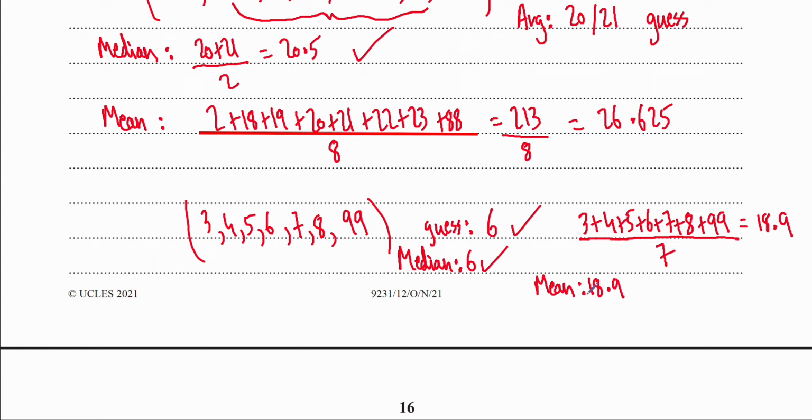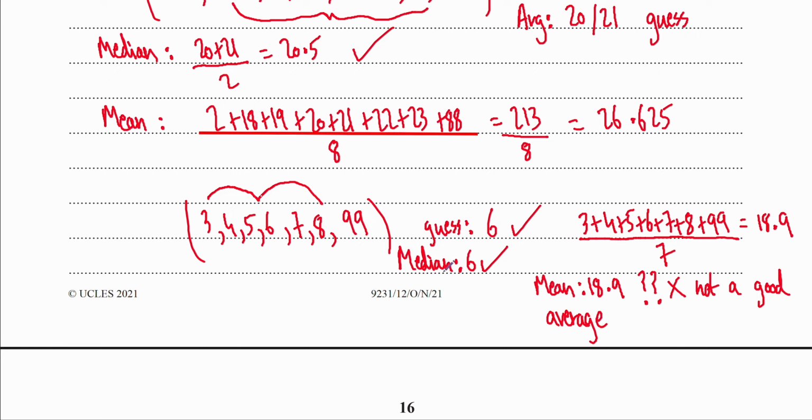Now I want you to think, does this make any sense at all? Why am I getting 18.9? Most of the data, literally almost all of the data, is between these numbers right here. Literally, it's around 6. And then because of that 99 that we have, for some reason, my mean is getting 18.9. So that is not really making sense, right? So in this case, it's not a good guess. Not a good average.